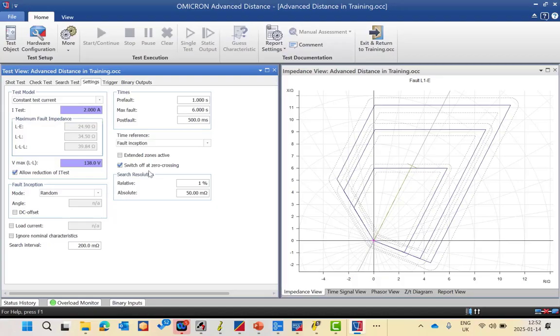The meaning of switch off at zero crossing: if the CMC gets the feedback of the trip command from the relay and this point corresponds to a high amplitude of current or a special value of current in the sinusoidal waveform, it will wait until the nearest natural zero crossing of the sinusoidal wave and it will cut the injection. Okay, so this is for safety of the CMC and the test object as well. You can remove it, but it's recommended because it's better for the safety of the CMC and also the test object, and it prevents the current jumps.